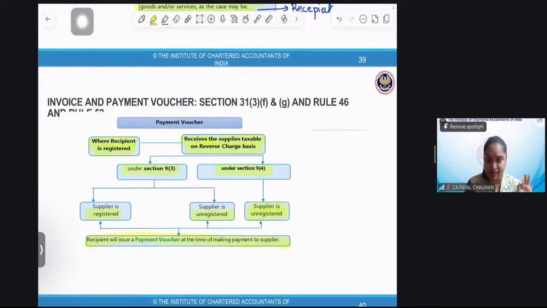See, listen. I'm taking services under RCM, that too under section 9(3). Did you people get it? I'm taking services under RCM, and that too under section 9(3). My supplier is registered. What will I issue?